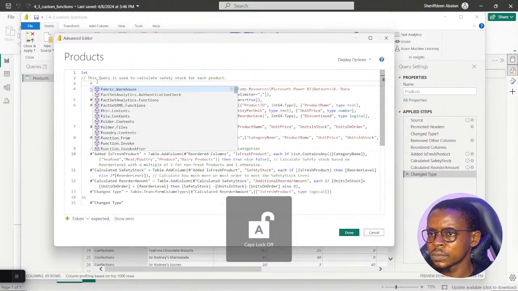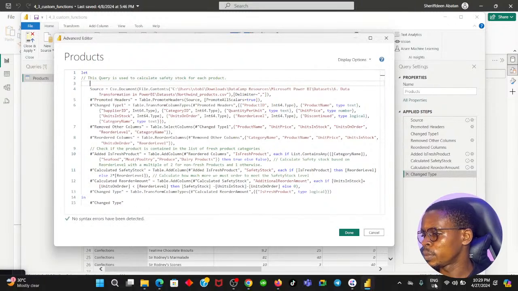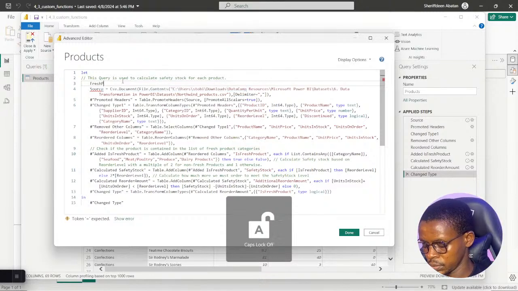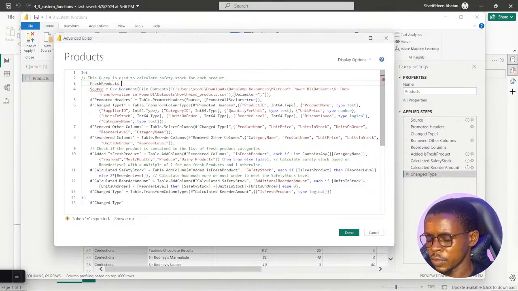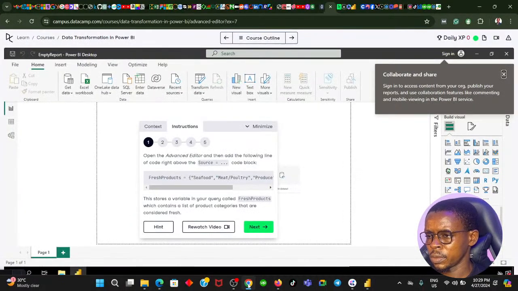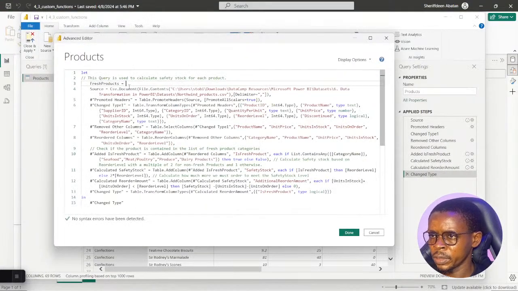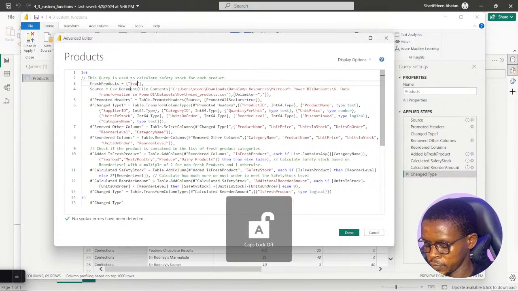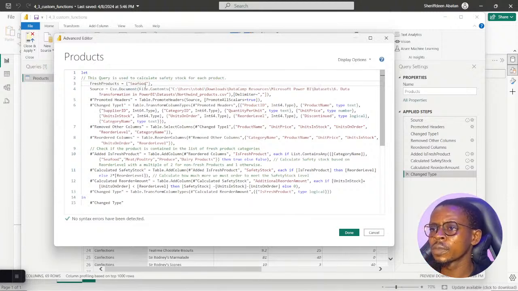Fresh products. So we want to store a variable equals to, okay. I'll open the curly brackets, and I'll put a comma back here. Like inputs, double quotes. The first fresh item we have there is seafood. Then comma.